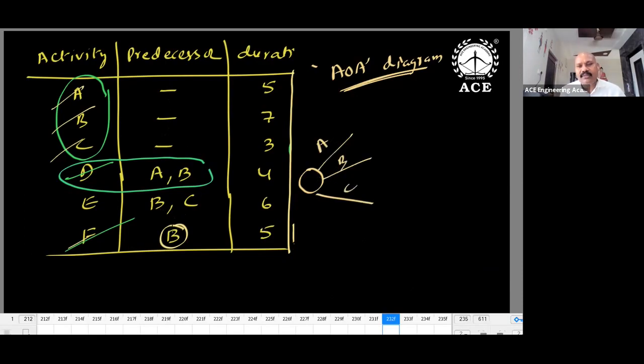Over. Next, don't take DE because DE contains 2 predecessors. Now you can choose an activity which has only one predecessor. Who has only one predecessor? F. F has only one predecessor. Who is that predecessor? B. After B, F can be taken. First, take the activity which has no predecessor.